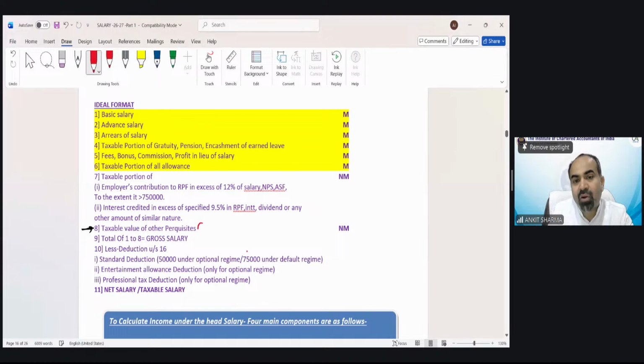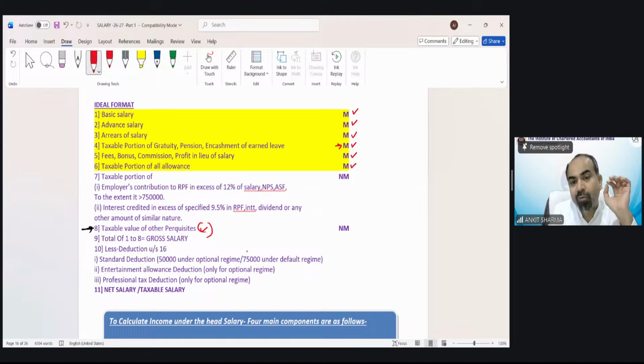So my rent-free house calculation would start from point number 8. If I have started my question of salary, I have considered basic salary initially, advance salary, arrears of salary, taxable portion of gratuity, pension, etc. That would be in case of retirement only, generally. And fees, bonus, commission, and taxable portion of all allowances. So all monetary payments I have already considered till point number 6.